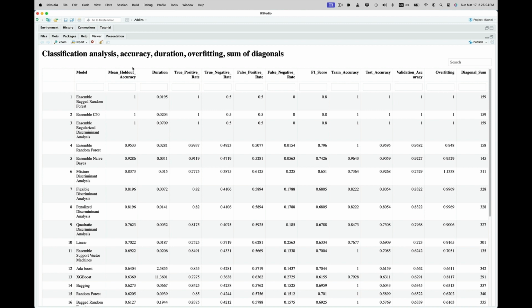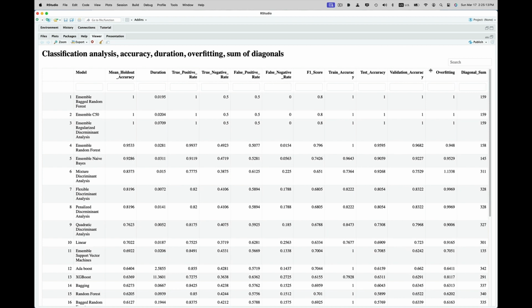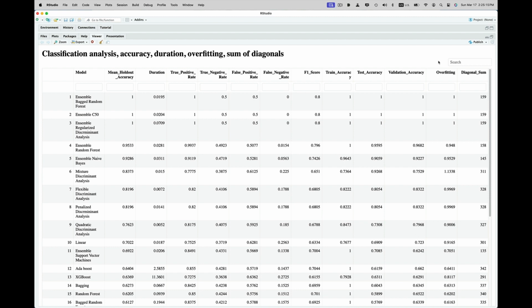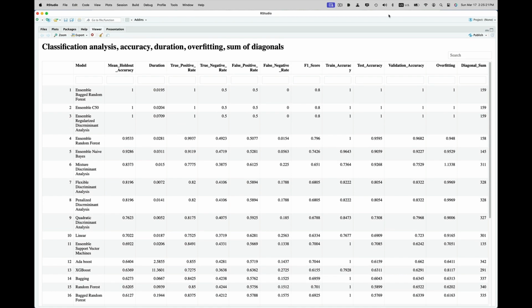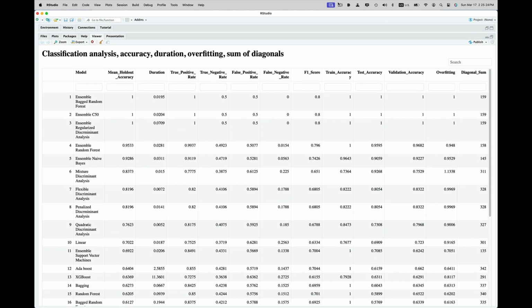And if you look at it under model name, guess what? The first three models are all ensembles. Gee, what a shocker. But then it gives you everything you would need. True positive, true negative, false positive, false negative, F1 score. And then it's going to give you the train, test, and validation. It's going to give you the overfitting amount. It's going to give you even the sum of the diagonals for every single model. So you've got a huge summary report that you can also provide if asked.